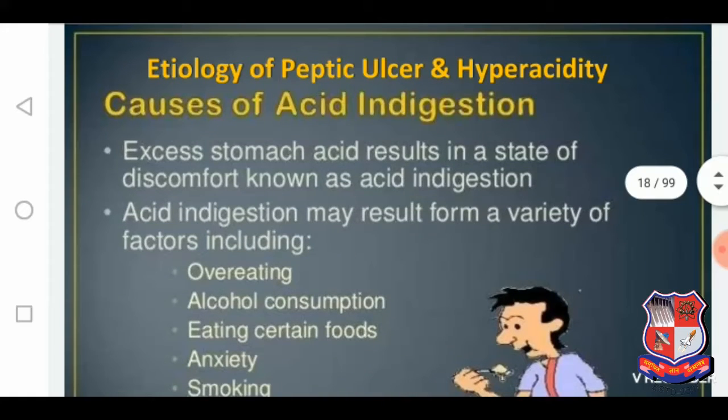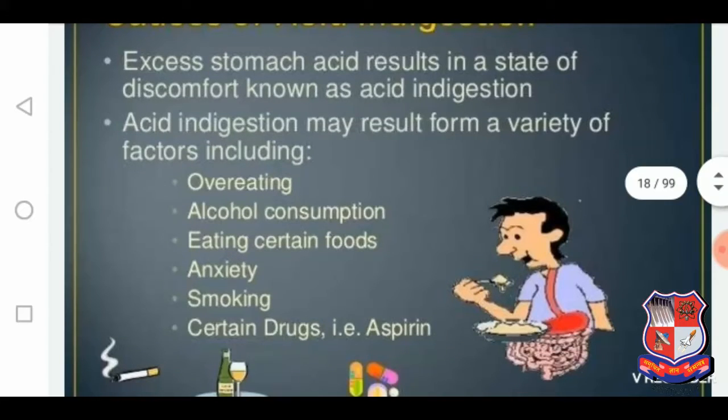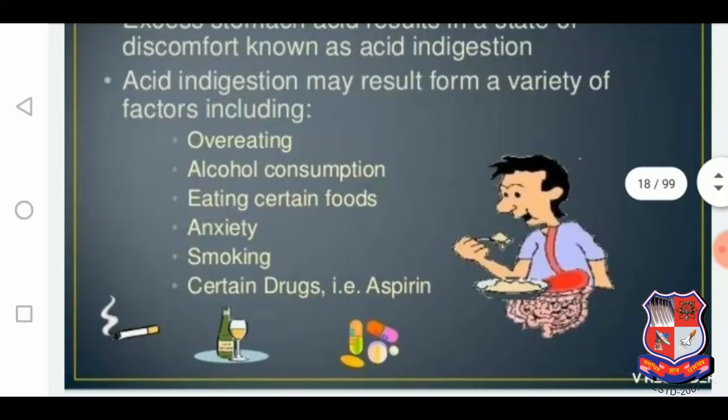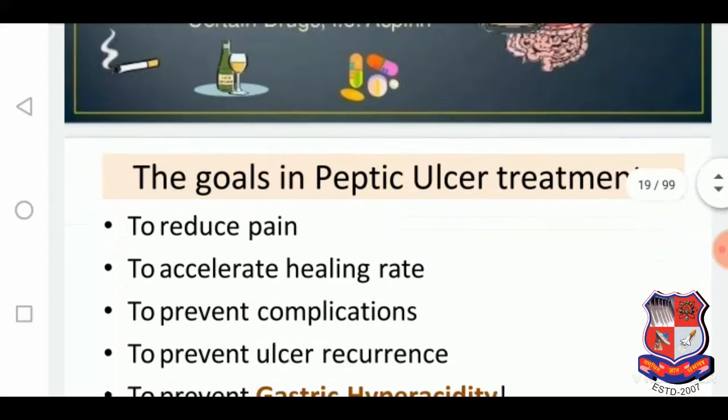So what is the etiology of the peptic ulcer and hyperacidity? Excess stomach acid results in a state of discomfort known as acid indigestion. Acid indigestion may be the result of a variety of factors, including overeating, alcohol consumption, eating certain foods, anxiety, smoking, certain drugs, aspirin.